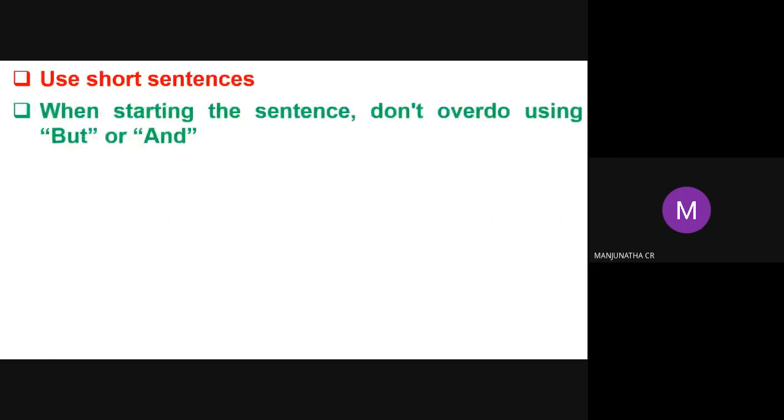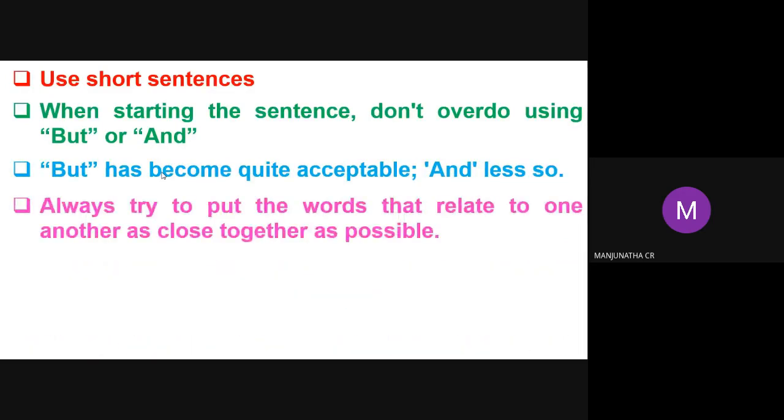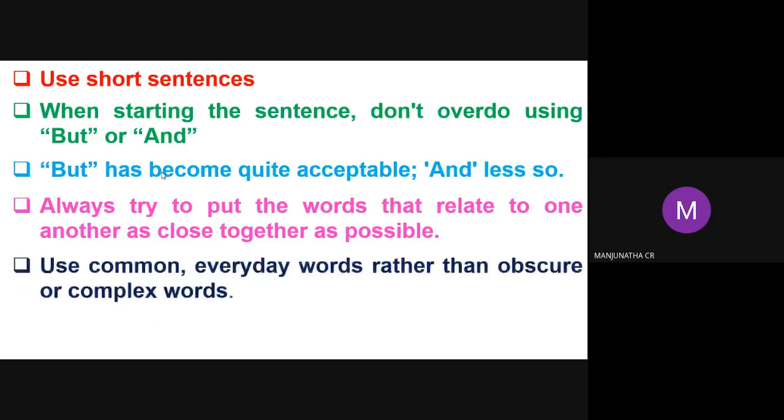Use short sentences, small sentences. When starting sentences, don't overdo using 'but' and 'and'. In many papers, if you press Control F, you can search for 'but' and 'and' and see. Avoid all those things. 'But' has become quite acceptable, and 'and' less so. Always try to put the words that relate to one another as close together as possible. Use common everyday words rather than obscure or complex words. It should be understandable by the reviewer, a normal reader, or a new research reader.